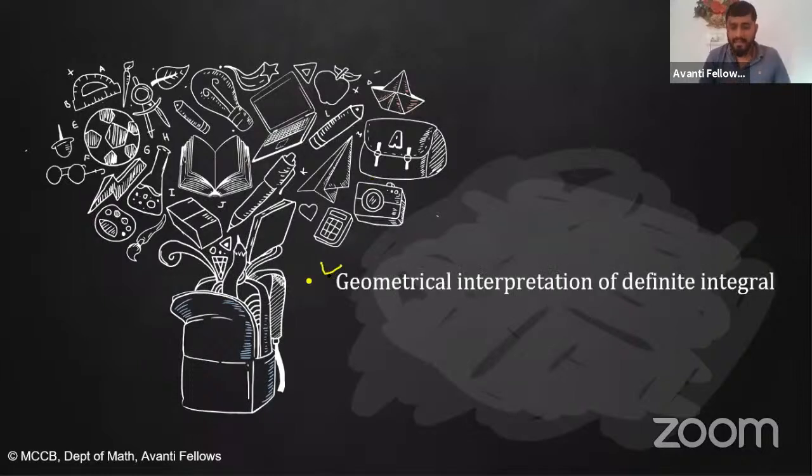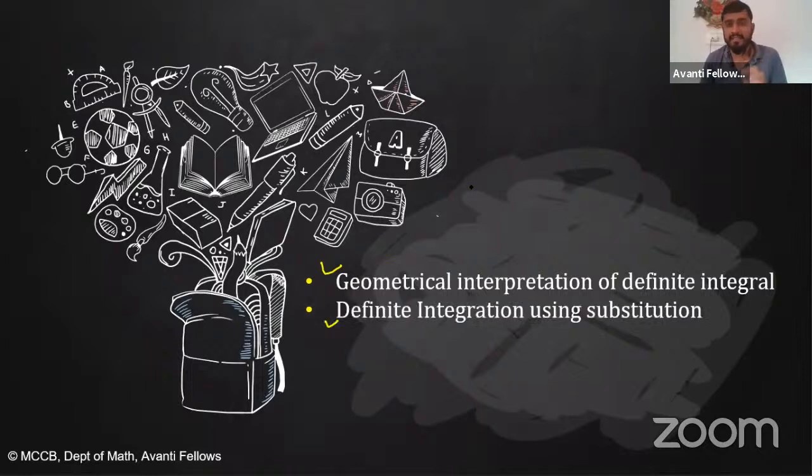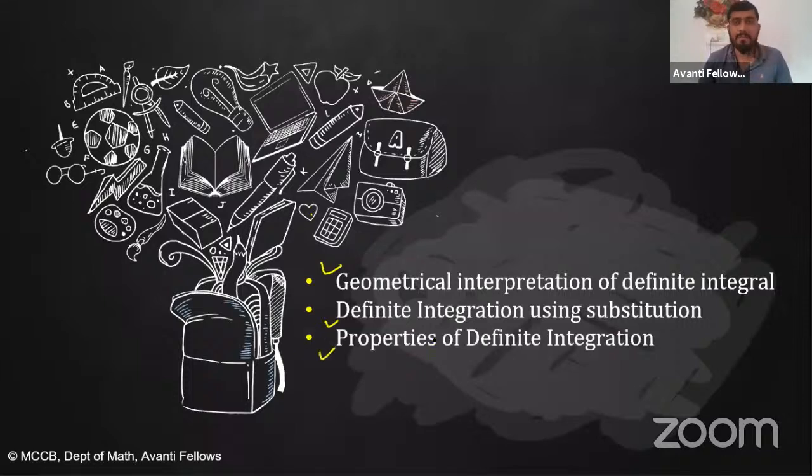Today we start from where we left our previous class: the geometrical interpretation of definite integration. The second segment will be definite integration using substitution. We have discussed indefinite integration using substitution, so what changes if we apply the substitution method in definite integration? The third segment will be the properties of definite integration. This segment will be more important.